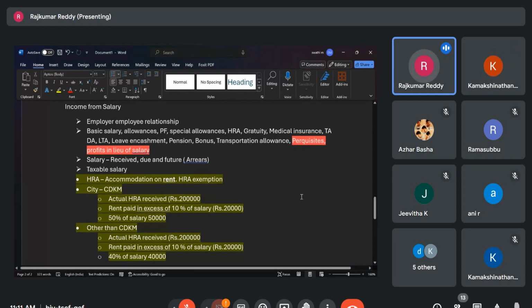Only certain allowances have exemptions, like children education allowance, hostel allowance, HRA. We can claim some exemptions. Otherwise, the rest of the allowances are chargeable to tax.